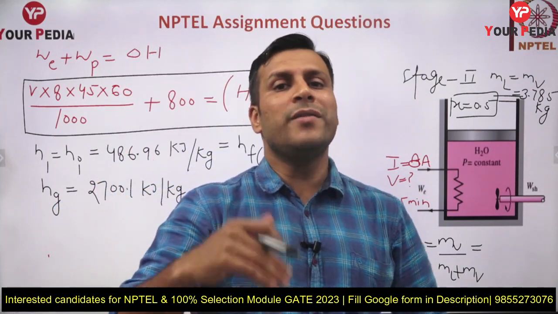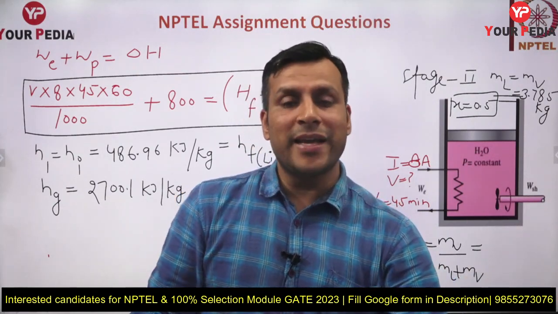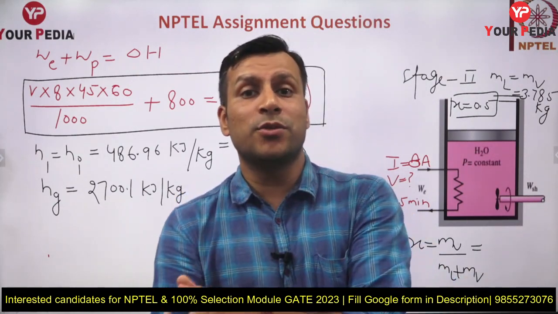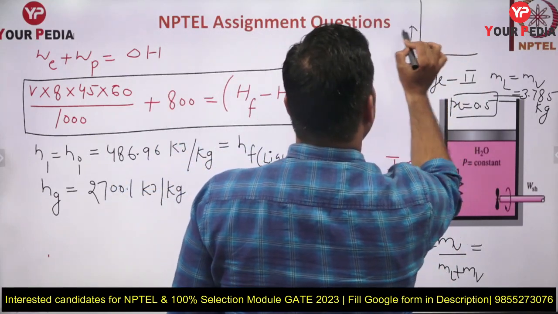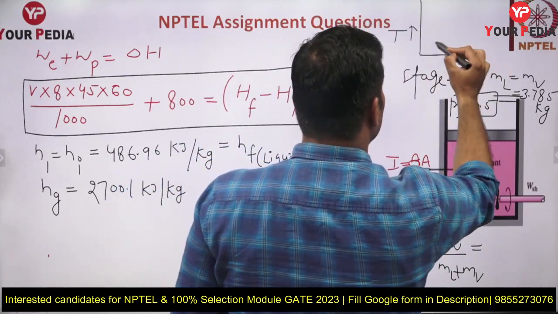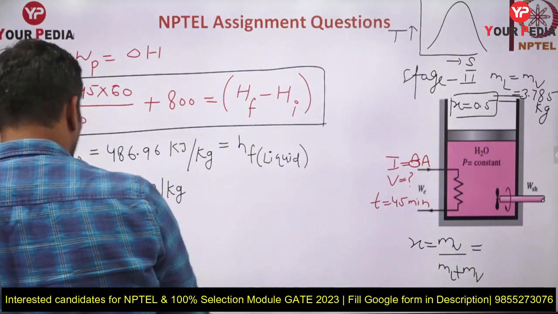Liquid means you are in which state? You are in the wet region. You are having a mixture of saturated liquid and saturated vapor. And if you are having a mixture, something like this, if I draw it here, the temperature versus entropy diagram. So this is the initial condition, guys.